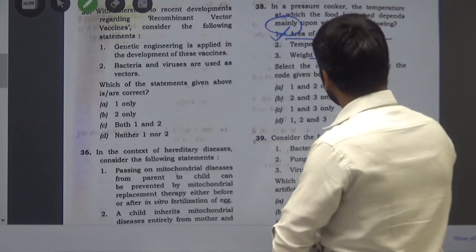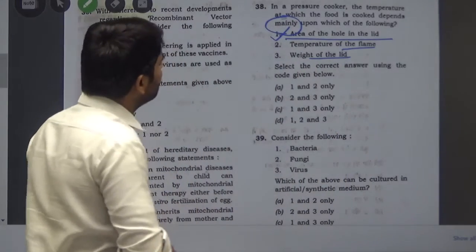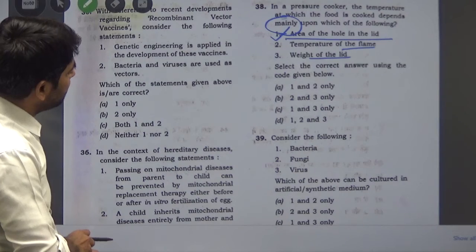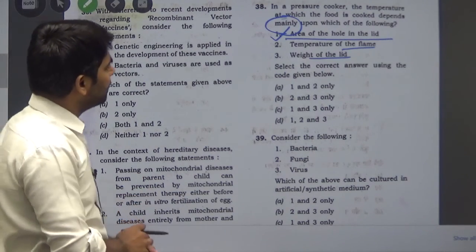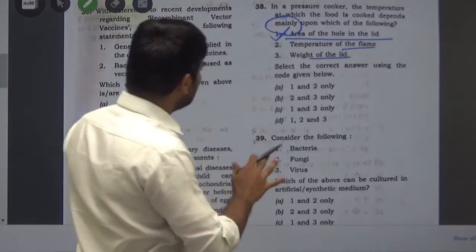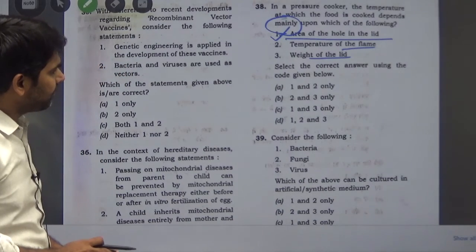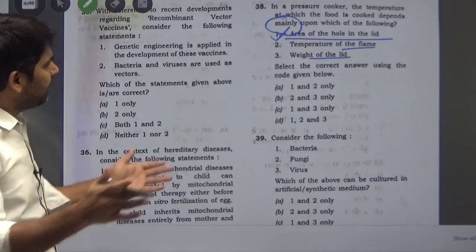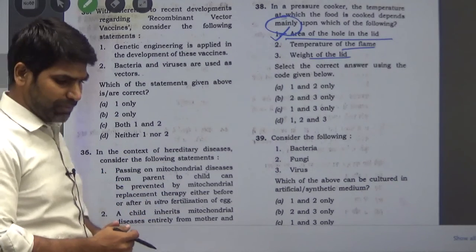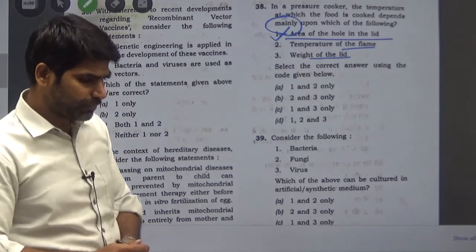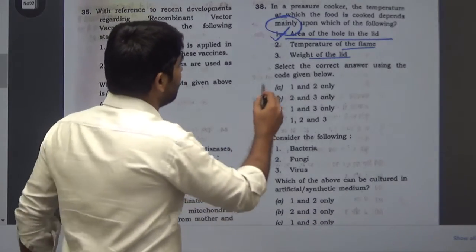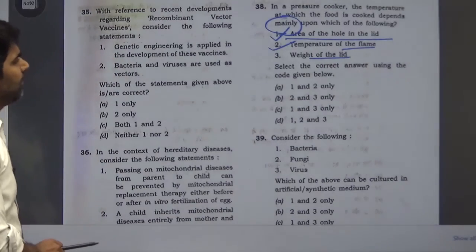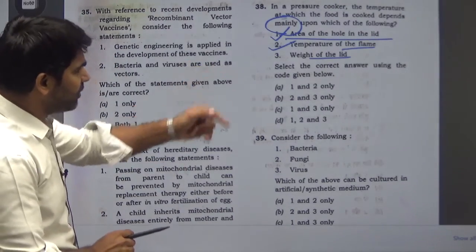We have no option as only one. So we have to move to a different analysis. We have to think more. One is obviously correct, because if the area is larger, it could affect the pressure and temperature. For 38, I would give this also, temperature of the flame, as one of the things mainly upon which the temperature depends.